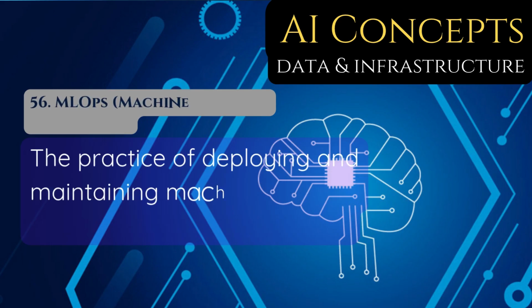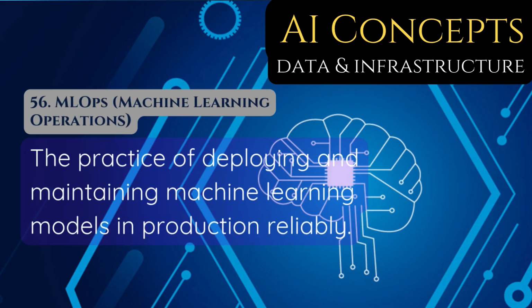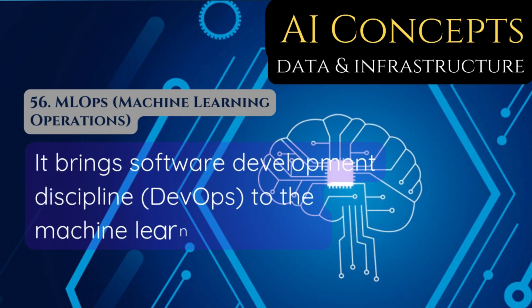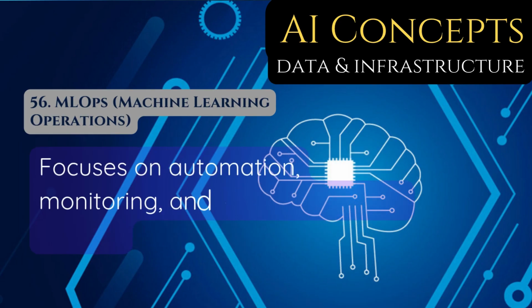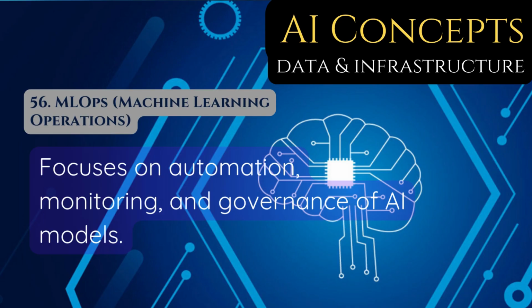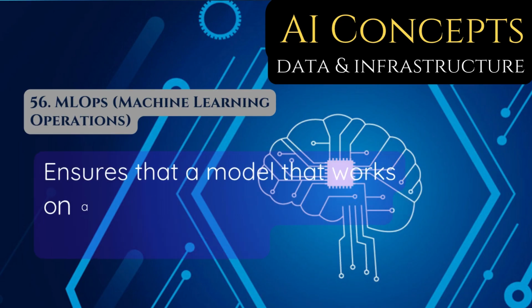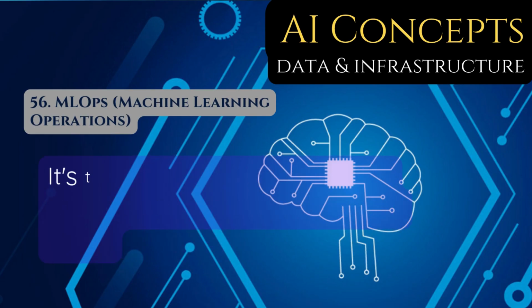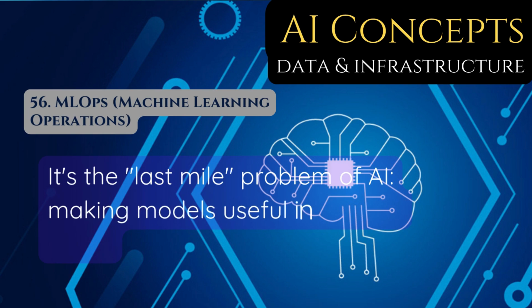56. MLOps, Machine Learning Operations, the practice of deploying and maintaining machine learning models in production reliably. It brings software development discipline, DevOps, to the machine learning lifecycle. Focuses on automation, monitoring, and governance of AI models. Ensures that a model that works on a laptop also works at scale for millions of users. It's the last mile problem of AI, making models useful in the real world.